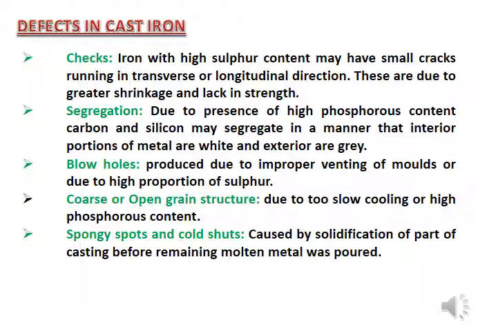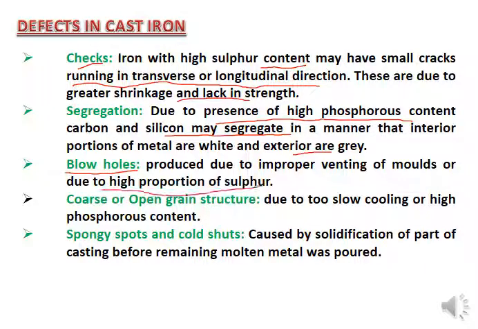Defects in the cast iron: it has checks, meaning the iron with high sulfur content may have small cracks running in transverse or longitudinal directions. They are due to the greater shrinkage and lack of strength. Segregation, due to the presence of high phosphorus content, carbon and silicon may segregate in a manner that the interior portion of the metal is white and the exterior is grey. Blowholes you may get within the cast iron are produced due to improper venting of the molds due to a high proportion of sulfur.